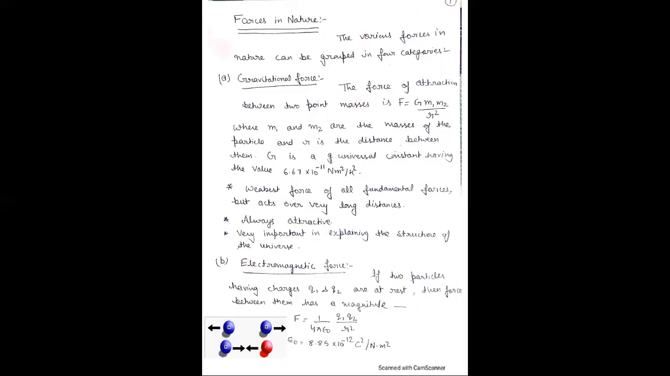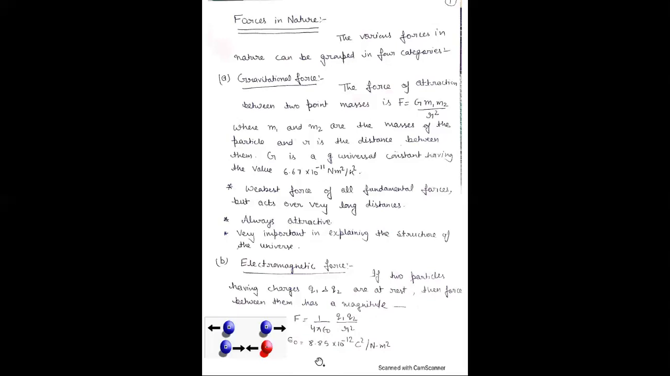Next is electromagnetic force. From the name, it is clear that it is connected with electric plus magnetic field. And we know that in an electric field, there is a Coulomb force, and that force is equal to F equals 1 upon 4 pi epsilon naught Q1 Q2 upon R square. Here Q1 and Q2 are two charges which are at rest, and R is the distance between them, and 1 by 4 pi epsilon naught is a constant, and F is the Coulomb force.